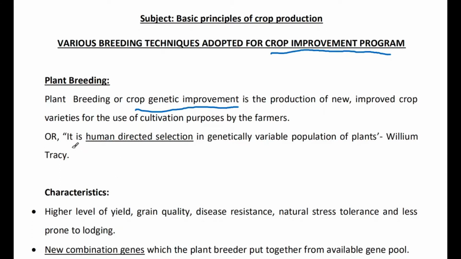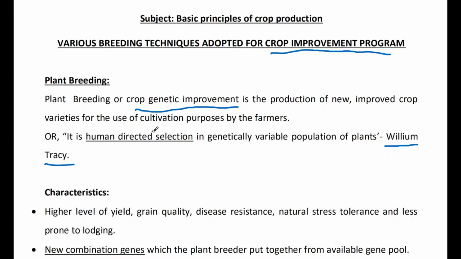Another definition has been given here. It is a very good definition given by William Tracy, a popular scientist or plant breeder. It is human directed selection in generally genetically variable populations of plants.